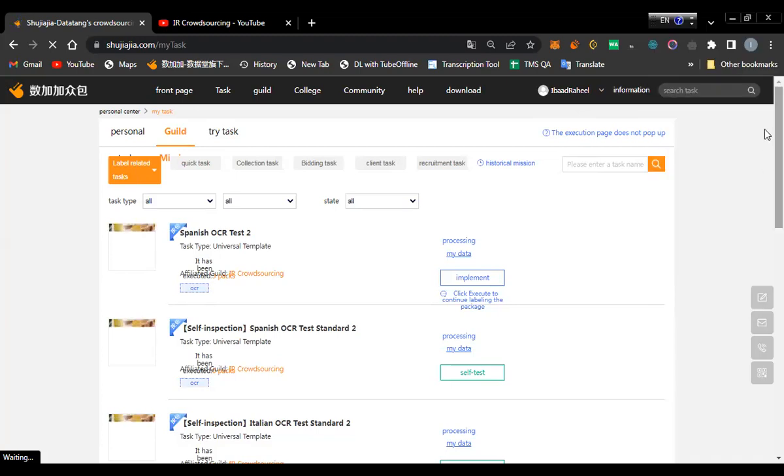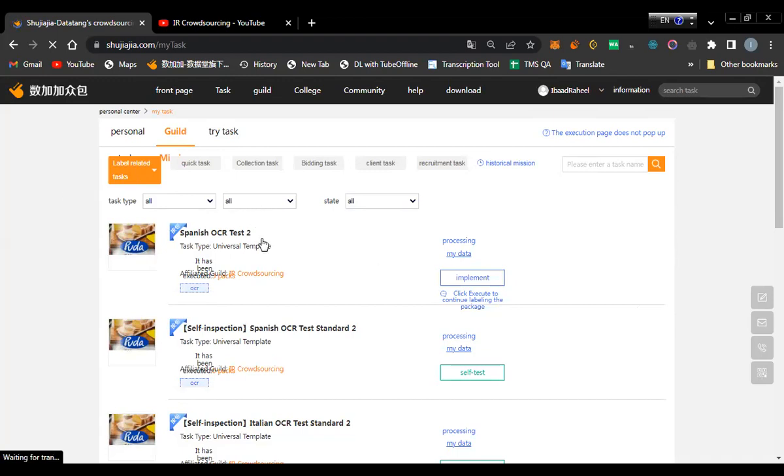Okay, the transcribers need to click on this implement button, and the QA persons who will be doing the quality assurance need to click on the self-test option. But for now we are discussing the transcribers, so you need to click on this implement button.